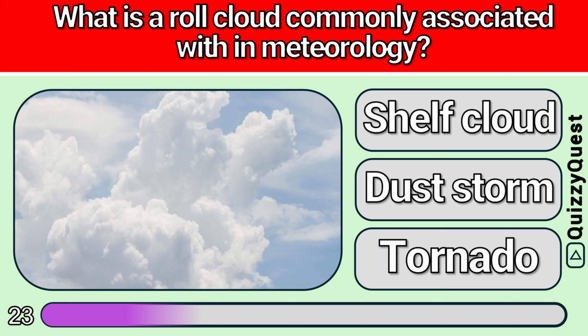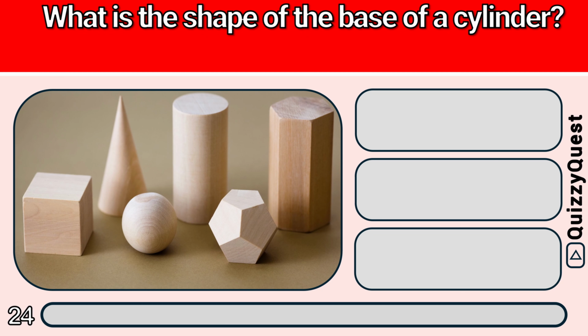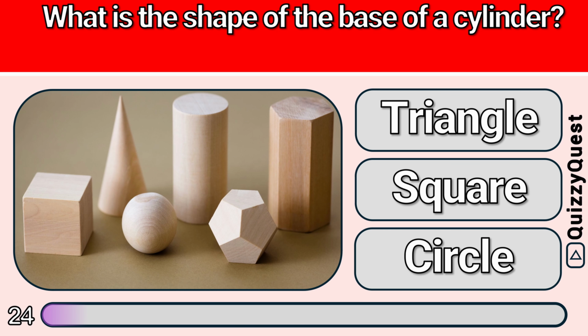Is it A, shelf cloud, B, dust storm, or C, tornado? It is A, shelf cloud. What is the shape of the base of a cylinder? Is it A, triangle, B, square, or C, circle?